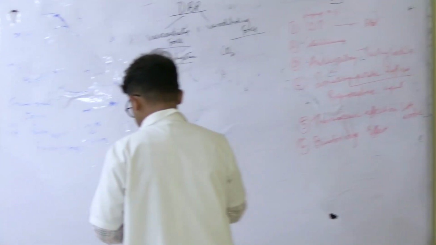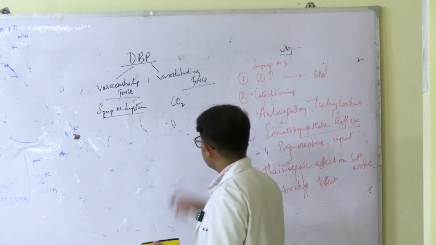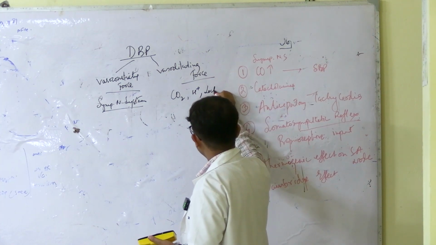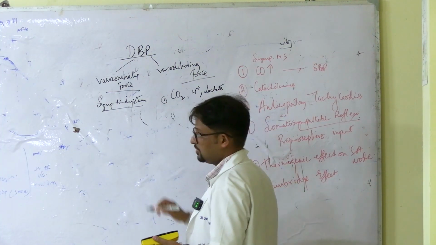Lactic acid, carbon dioxide, lactate anion and the H plus ion, each of these is a vasodilator. These become important only when the severity increases. So local metabolites like carbon dioxide, H plus ions and lactate are all vasodilators.